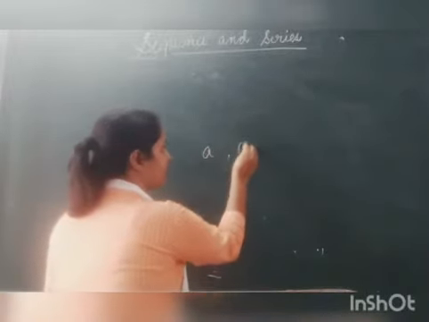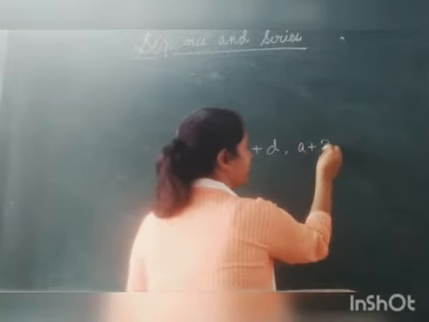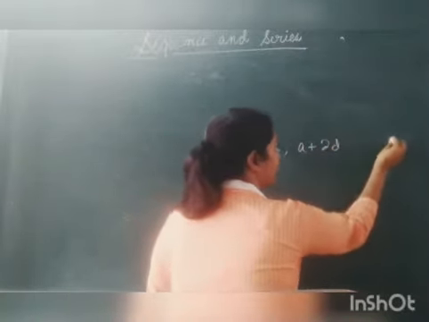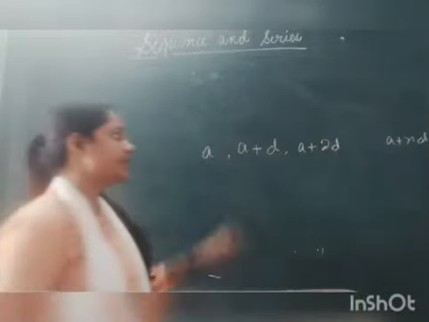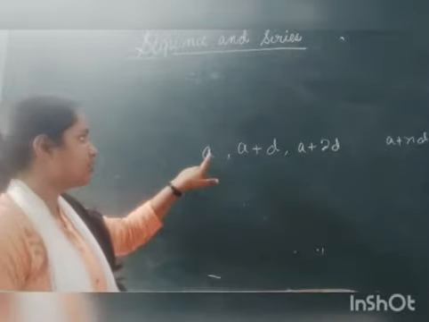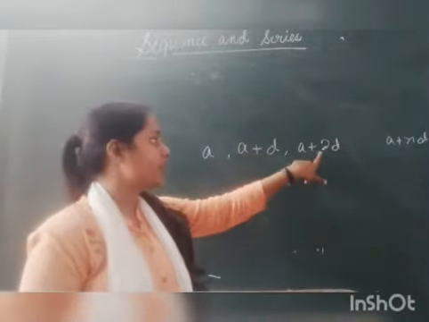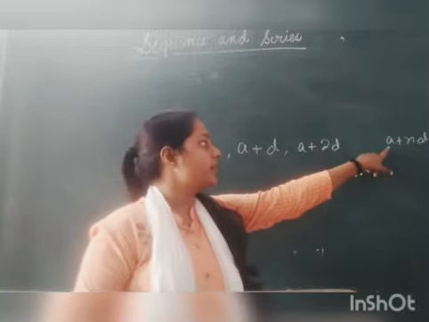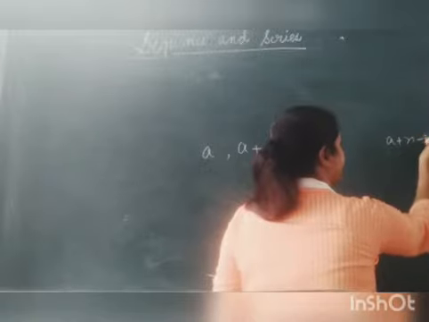a, then the second term is a plus d, third term is a plus 2d, and so on. Suppose in this series we have n terms. So the first term is a, second will be a plus d, third will be a plus 2d, and so on. The last will be a plus (n minus 1)d.